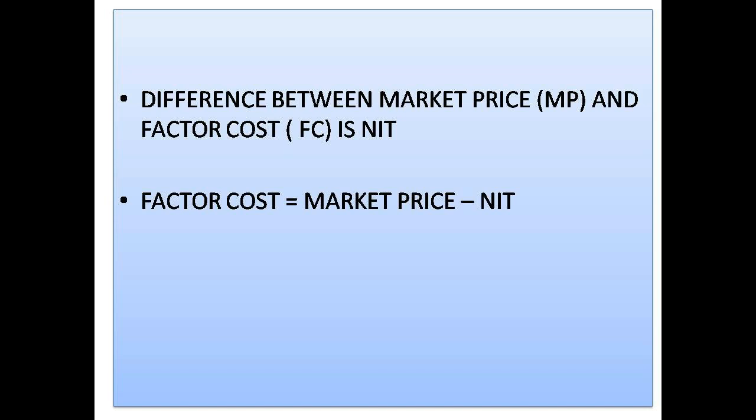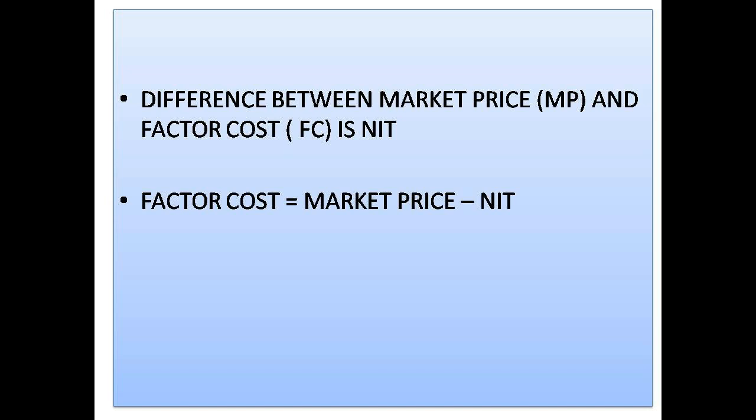Keep it in mind. Next important one is GDP at market price, GDP at factor cost. Similarly, NDP at market price, NDP at factor cost, or GNP at market price, GNP at factor cost, NNP at market price, NNP at factor cost.